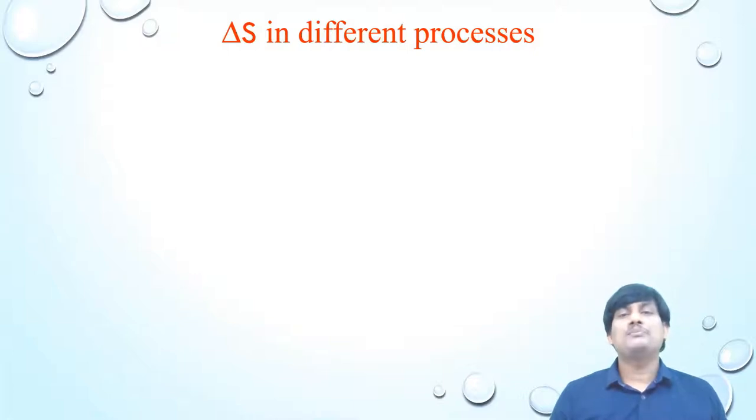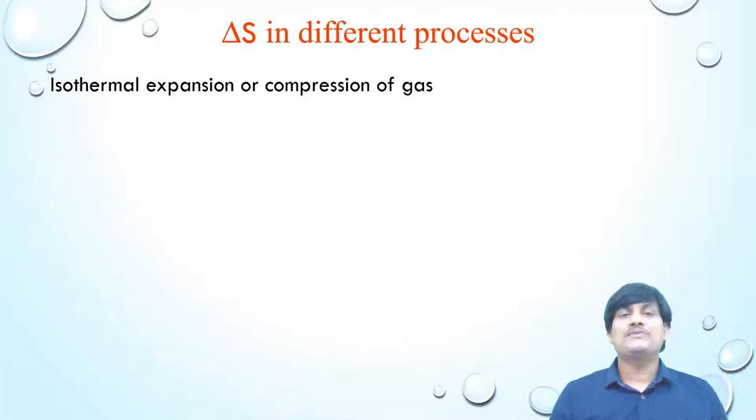Delta S in different processes. In isothermal expansion or compression of gas, the change in entropy delta S is equal to nR ln Vf by Vi is equal to nR ln Pi by Pf.